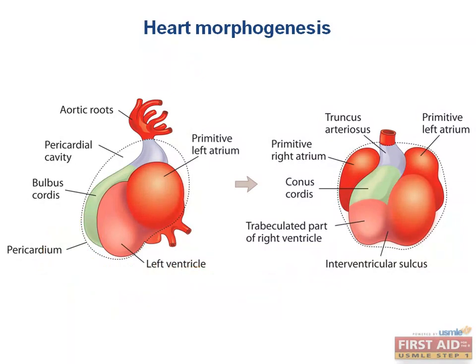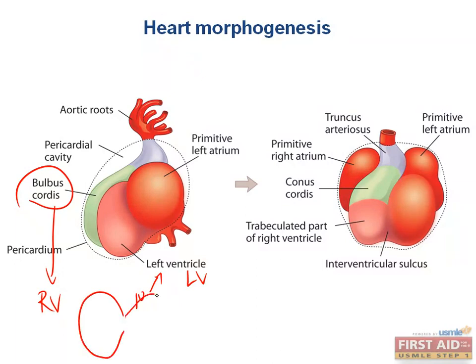What is important to notice is that there's going to be a junction between the proximal segment of the bulbus cordis and the primitive ventricle. Primitive ventricle becomes the left ventricle. What is this narrow junction between what becomes the trabeculated part of the right ventricle and what becomes the left ventricle? Well, this little segment that does not expand out kind of looks like this. This is the bulbus cordis, the proximal segment becoming the trabeculated part of the right ventricle, and then our primitive ventricle becomes the left ventricle, which is represented at this part of the diagram.